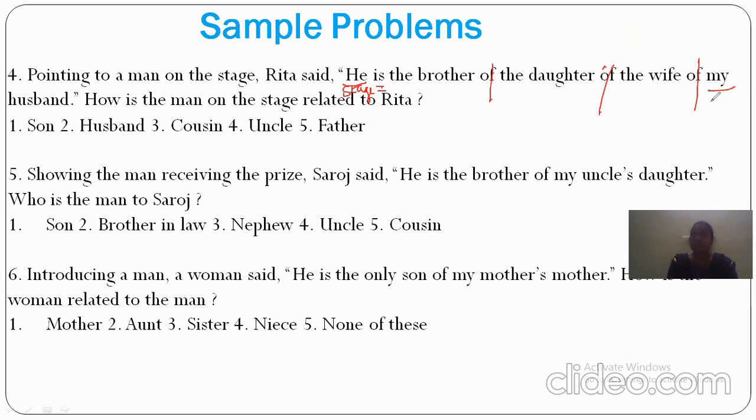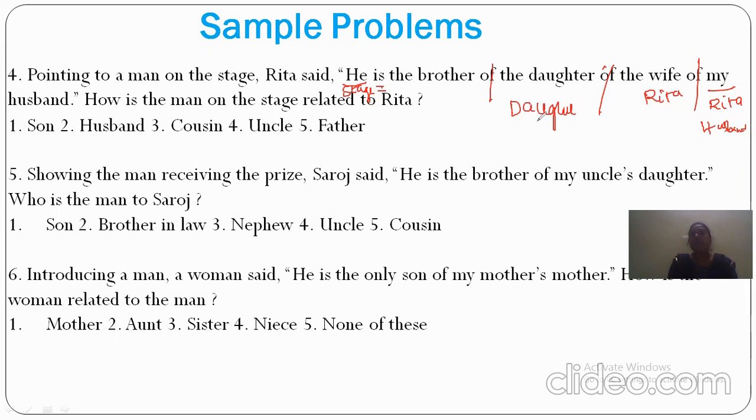So Rita is the speaker here. My husband means Rita's husband. The wife of the husband will become Rita herself only. And then the daughter of Rita.